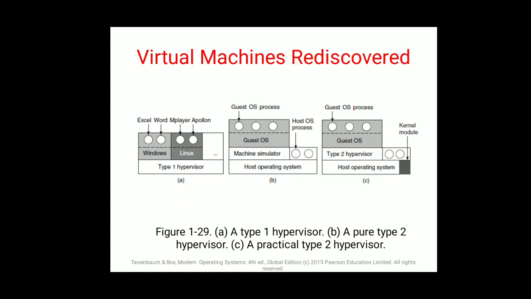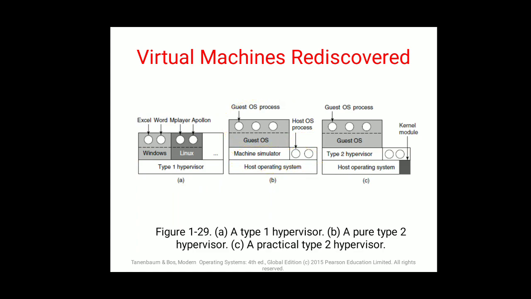Priorly people used to work with Excel, Word, different applications with only one hypervisor. Then in the updated model, you have guest OS plus machine simulator.